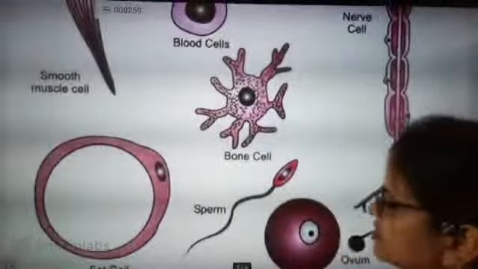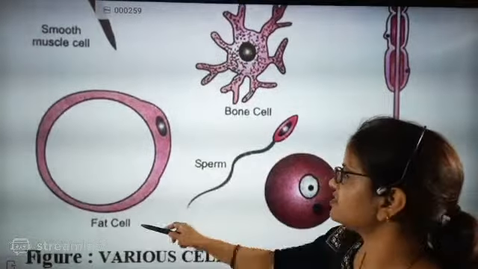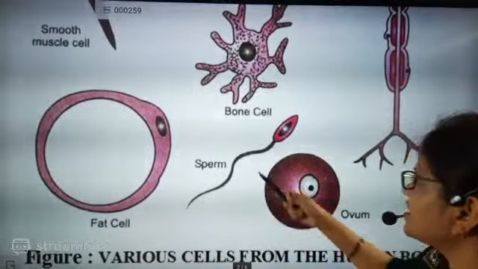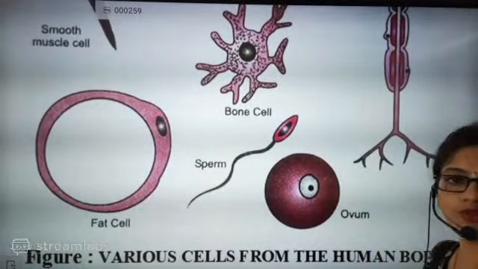So definitely, beta, these are smooth muscle cells. You see your muscle cells are different in shape. This is blood cells, again different in shape. Nerve cells, that is what I told, axon and dendrites are there. Now here, these are bone cells, again different. This is fat cells, this is sperm, which is exactly a germ cell, ovum is also a germ cell.